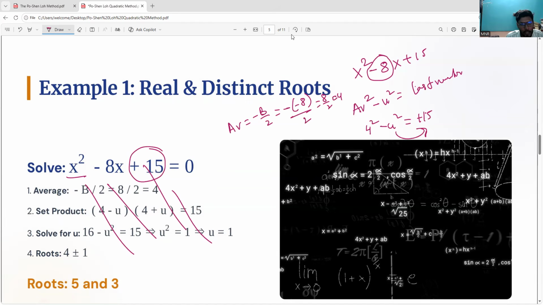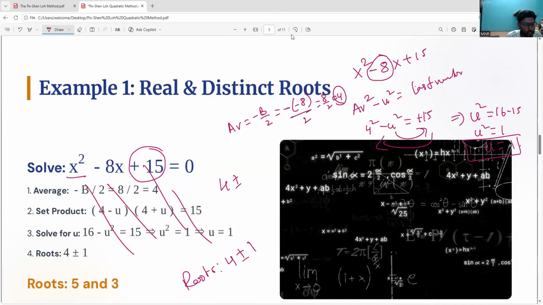So from that I can split it. u square will come to this side, and 15 will come to this side. 4 square means 16, 16 minus 15. So u square is equal to 1, so u is also 1. That's all, teachers. So now the roots. Roots equal the average. What is my average? 4. 4 plus or minus u. The u value is 1, and root of 1 is 1. So that's the answer.